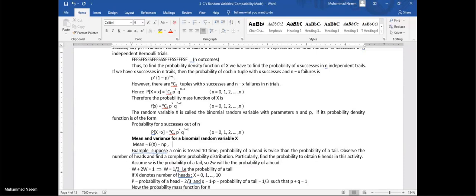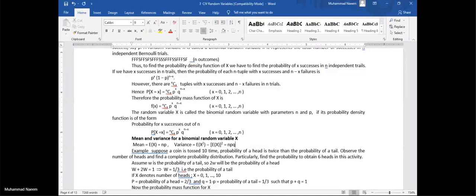Just remember, and the variance is calculated through this formula, expected value of x square minus the square of the expected value of x. It will be equal to npq.